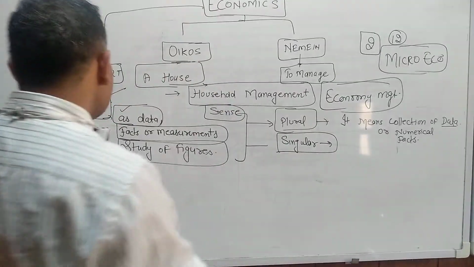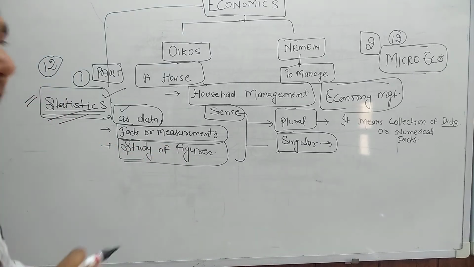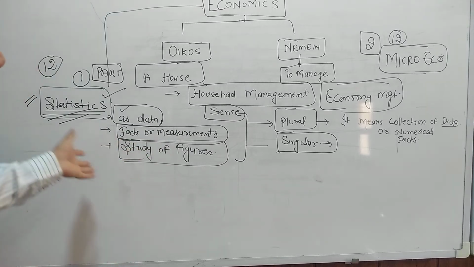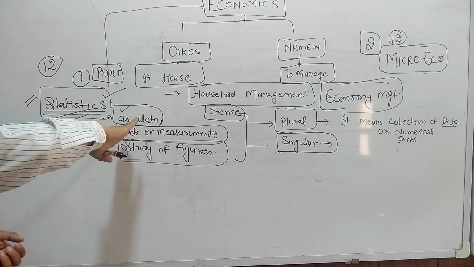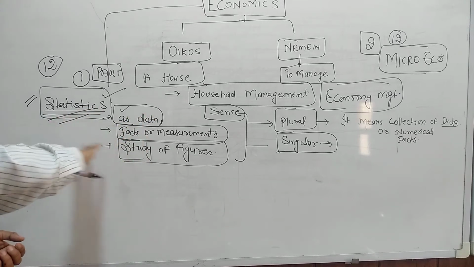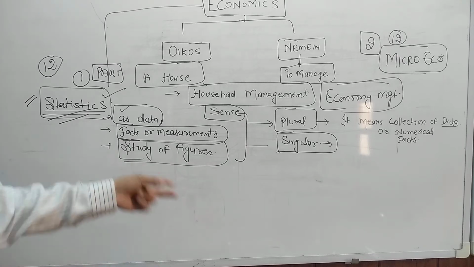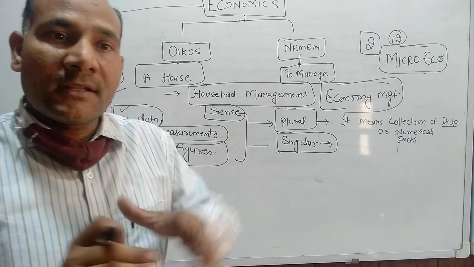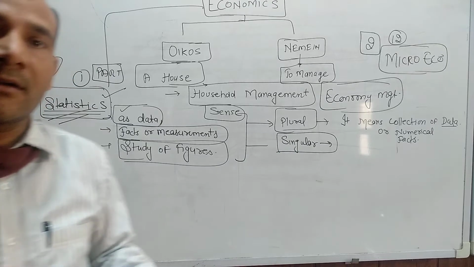The first chapter is nature and introduction of statistics. So we are going to start with the meaning of statistics. Some people say that statistics is data, some people say it is a fact of measurement, and some people say it is a study of figures, of numerical data. Study of figures, study from a numerical point of view, comes in the category of statistics.